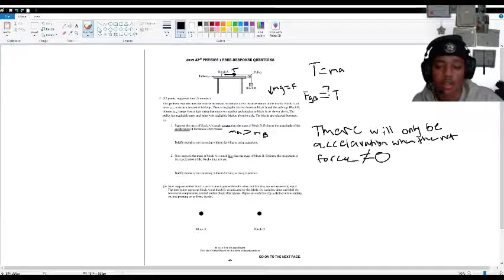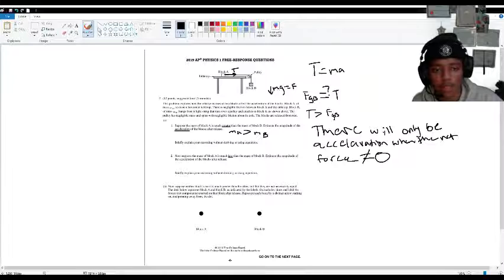Here we can see that the mass of block A is so much greater than the mass of block B. So automatically we will know that T is greater than F_gB. How do we know this?